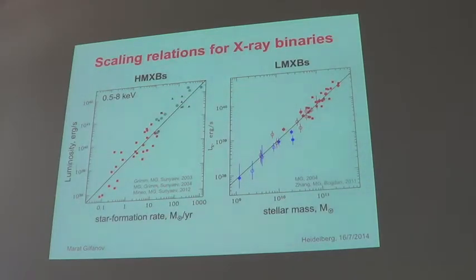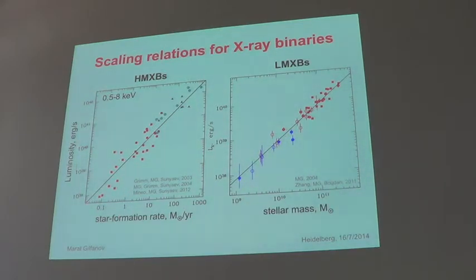Of course, now, we're all interested in numbers, in scaling relations for X-ray binaries. These are obtained here using Chandra. It's a rather big sample of a few hundred galaxies, some 10,000 sources, etc. This is the scaling relation for high mass X-ray binaries, the collective luminosity. With Chandra, we can resolve all the sources. The collective luminosity, the sum of their luminosities, as a function of star formation rate for various galaxies.